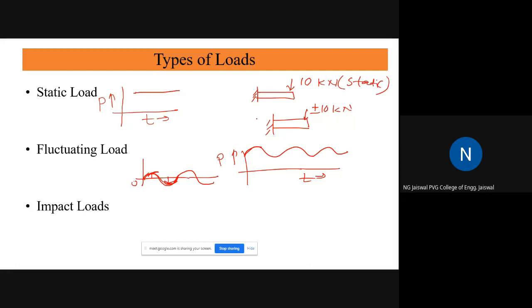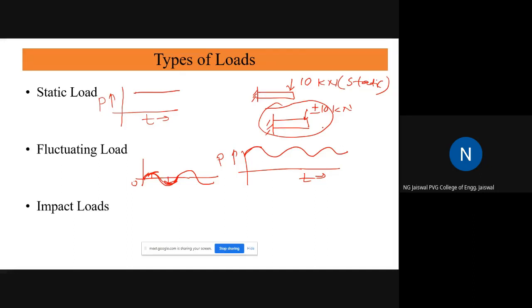So this case is more dangerous, even though magnitudes are the same, because the components fail earlier in case of fluctuating loads. So you have to take very extra care in case of fluctuating load. There is one chapter completely devoted to the fluctuating load that we can understand later in detail. And impact load is what?